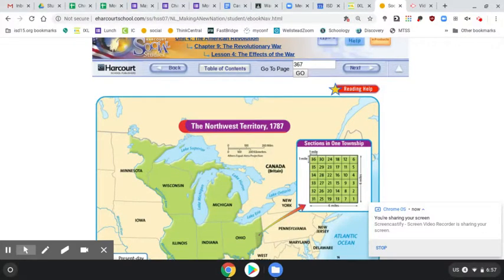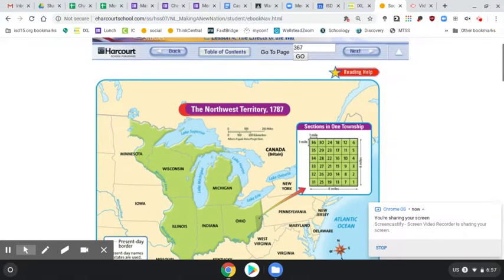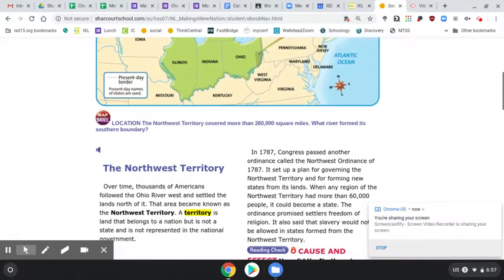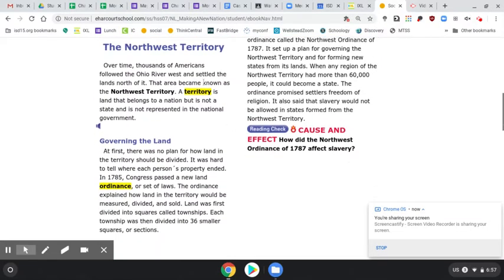Chapter 9, Lesson 4, The Northwest Territory, page 367. Over time, thousands of Americans followed the Ohio River west and settled the lands north of it. That area became known as the Northwest Territory.